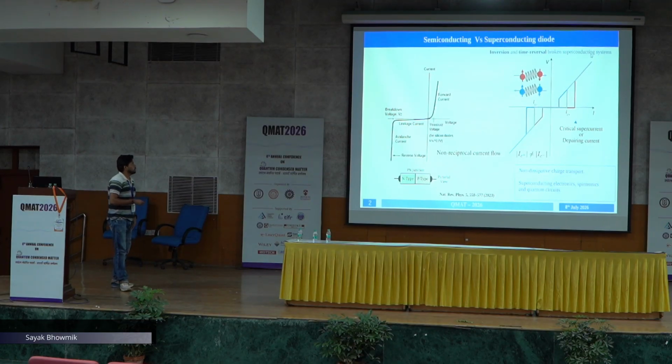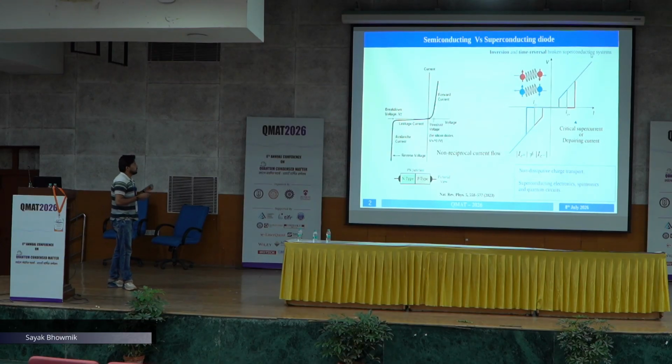So for a diode configuration to be realized in a superconductor, we have to have asymmetry between critical currents in opposite directions. For example, this gray line is just a conventional superconductor, where the positive critical current and negative critical current are the same, so no diode effect. Here in the red line you can see the critical currents Ic plus and Ic minus are not equal and opposite, so we can realize a superconducting diode effect.